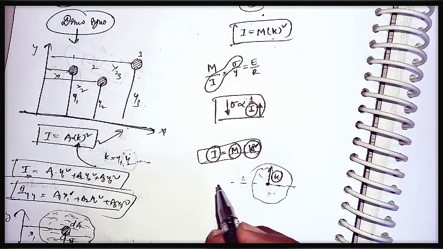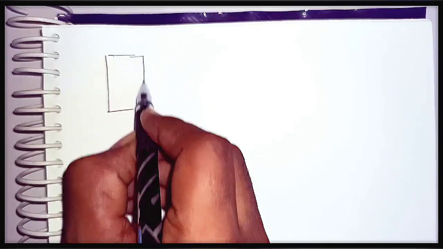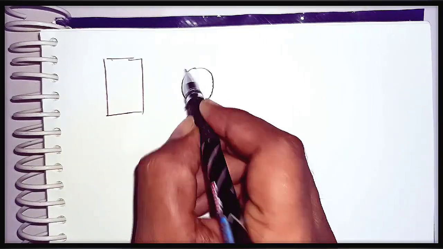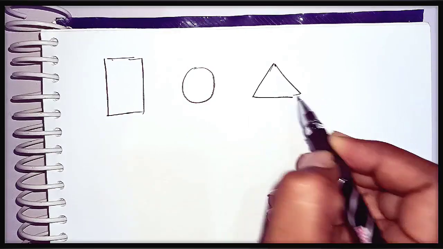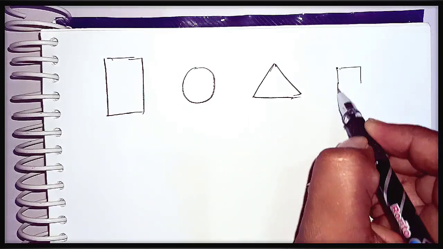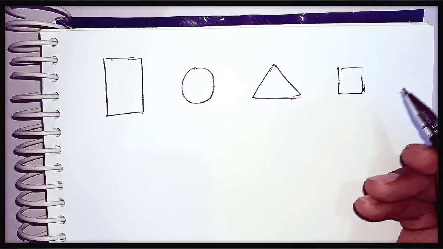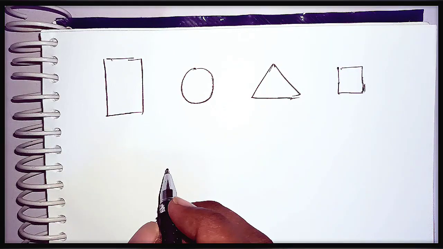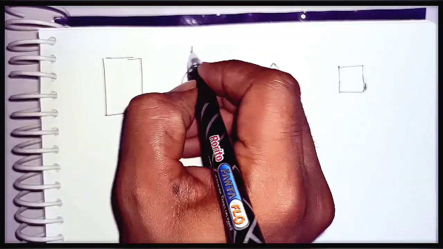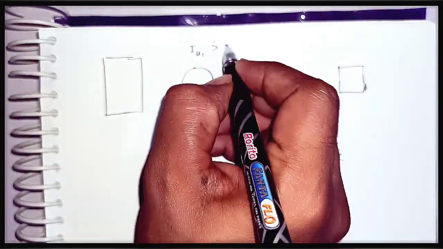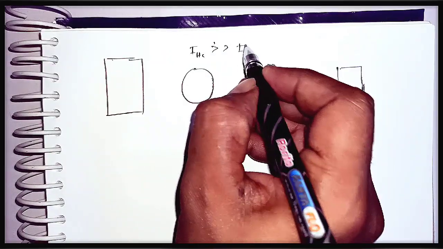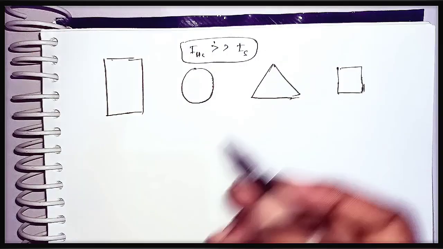Let us consider some examples like rectangular objects, circular objects, triangular objects, and square objects. Here we will see why the moment of inertia for the hollow cross sections is very high when compared with the moment of inertia of the solid cross sections.